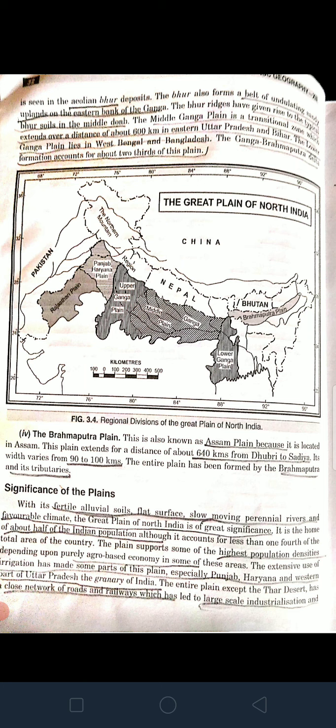The Brahmaputra plain lies entirely in the Assam state of India. So this is also sometimes known as the Assam plain, and the plain extends for about 640 kilometers from Dhubri to Sadia. Okay, its width varies from 90 to 100 kilometers, and the entire plain has been formed by the Brahmaputra and its tributaries. Okay, the largest delta in the world, the Sundarbans delta, has also been formed by the Brahmaputra river in the east.